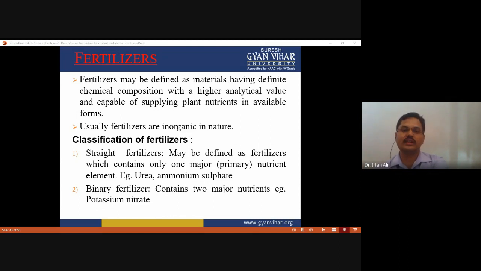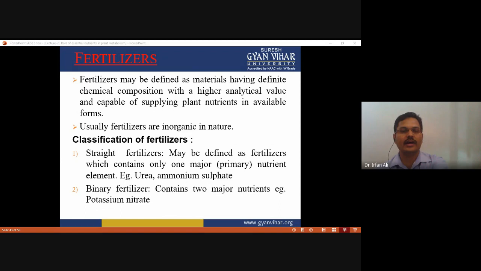There are various types of fertilizer. Straight fertilizer may be defined as fertilizer which contains only one major nutrient. Any fertilizer only for nitrogen, only for phosphorus, or only for potassium is called a straight fertilizer, like urea or ammonium sulfate. Urea particularly provides nitrogen, and ammonium sulfate particularly provides sulfur.